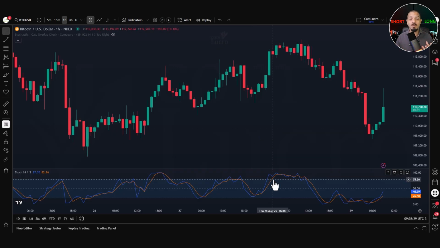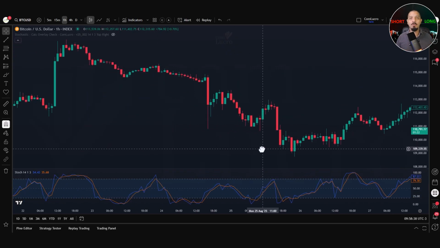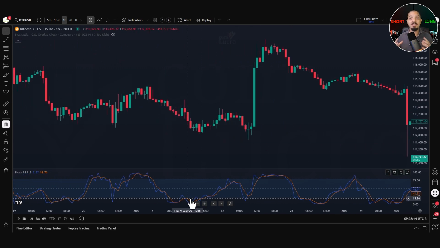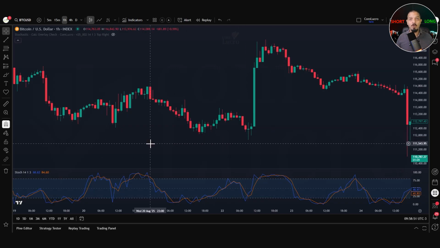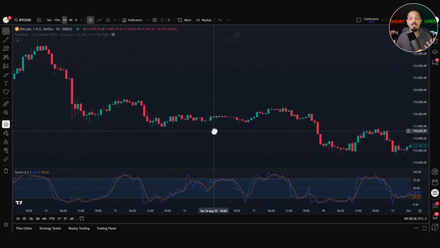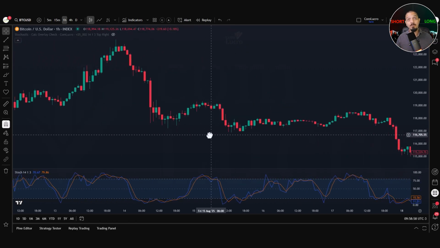Notice also the horizontal levels at 80 and 20. When both lines are above 80, the market is considered overbought. When both lines drop below 20, the market is seen as oversold. The key is not just watching for crosses or levels, but understanding the context. If the blue %K stays above the orange %D and holds near the top of the scale, momentum is strong. If it falls sharply through the orange line, it may signal a change in direction. With just these two colored lines, blue for %K and orange for %D, Stochastic gives you a quick visual snapshot